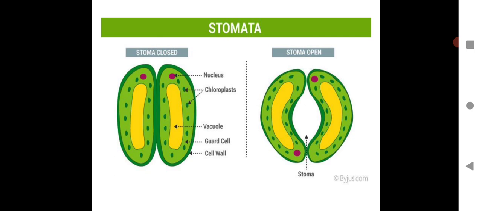Now let us see stomata. You have to draw this diagram in your notebook, children. Please draw this diagram in your notebook. It's extremely important because you need to know how stomata work during the process of respiration in plants, where the leaves are responsible for the process of respiration. So if there are no leaves, then the other parts of the plant take care of the respiration process.